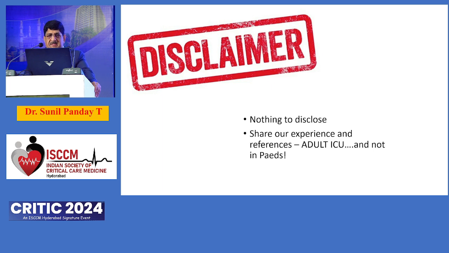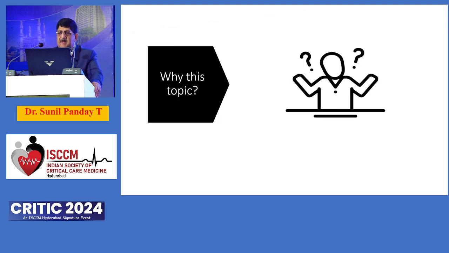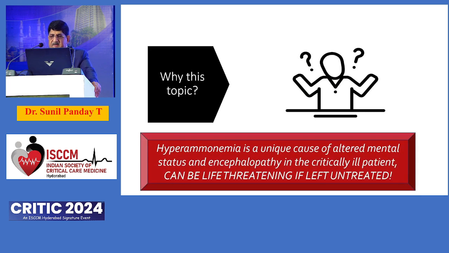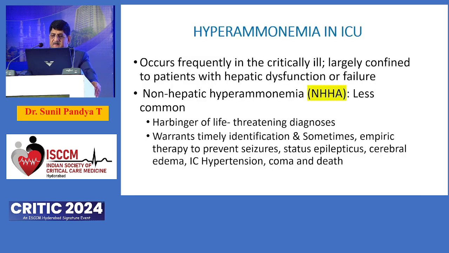I will not be discussing the pediatric causes or the inborn errors of metabolism, because that is one of the important causes of hyperammonemia in kids. Why are we discussing this topic? As has been said by Dr. Pavan, hyperammonemia in hepatic encephalopathy or even non-hepatic causes of encephalopathy is a major cause of ICU-related encephalopathy or ICU delirium. And if left untreated, it can lead to severe morbidity or sometimes mortality also.